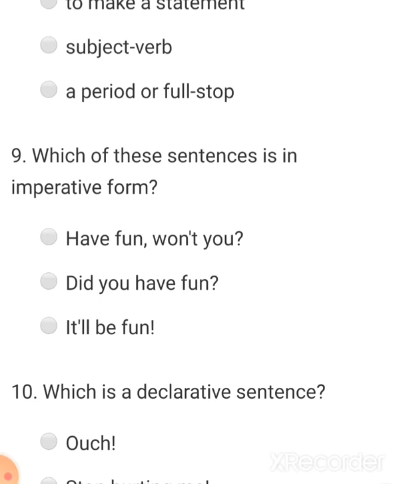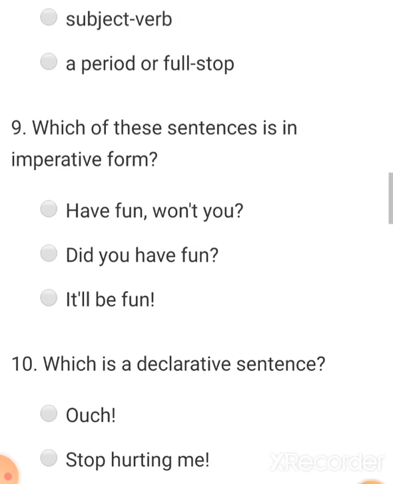Next question, which of these sentences is in imperative form? Options: have fun, wouldn't you? Did you have fun? It will be fun. So the correct answer is have fun.